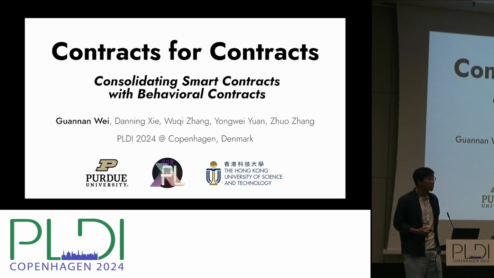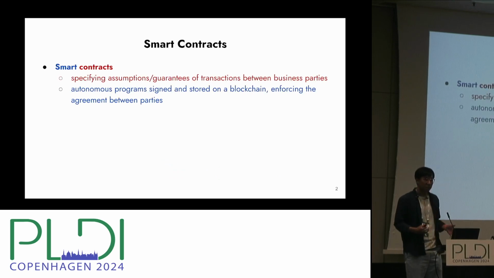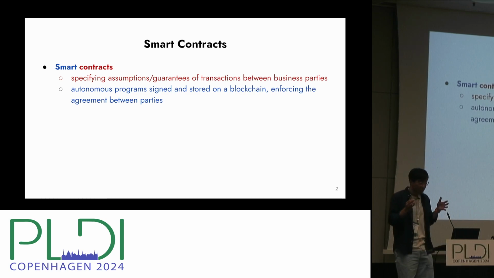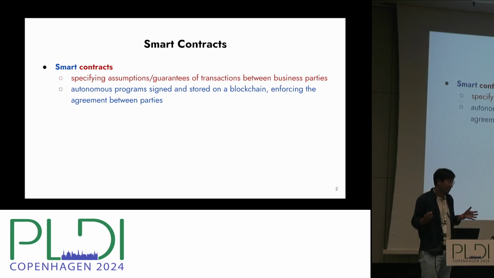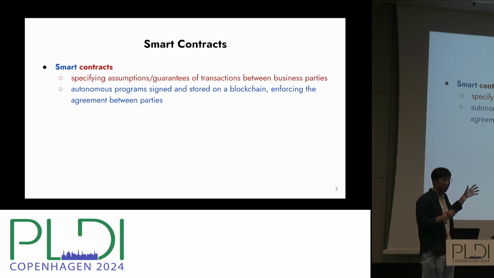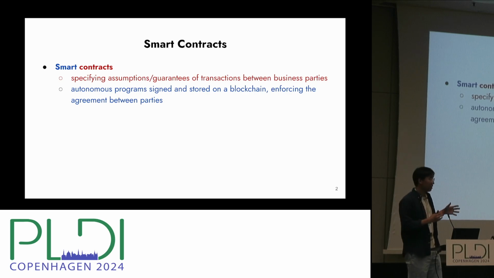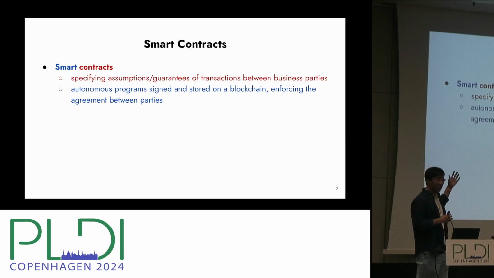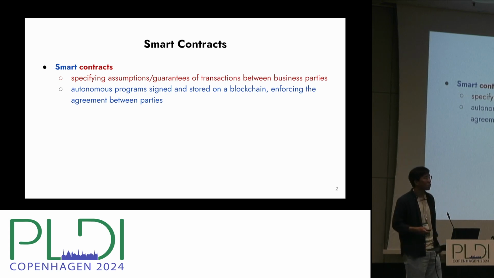So let's start with what really are smart contracts. They're contracts in the sense that they specify some form of assumptions and guarantees between business parties about some transactions, right? But smart contracts are also programs, in the sense that they're autonomous programs signed and stored on a blockchain. And the blockchain mechanism will ensure that this agreement will eventually be realized among our business parties. In this sense, they are sort of smart programs, right?